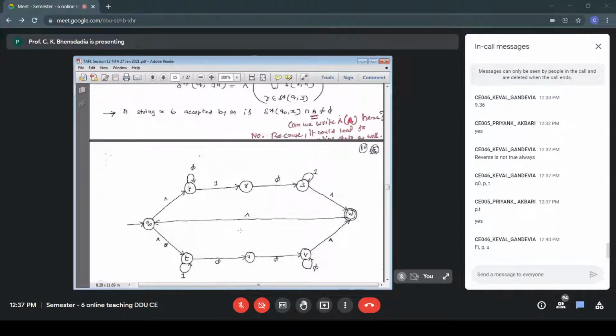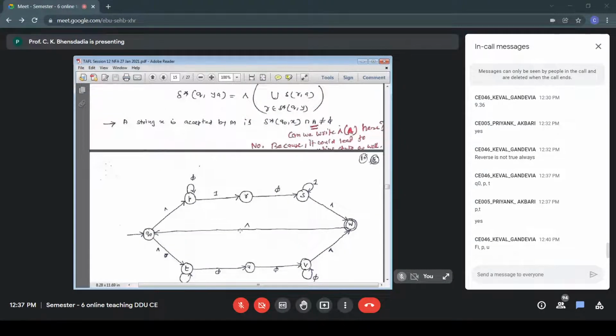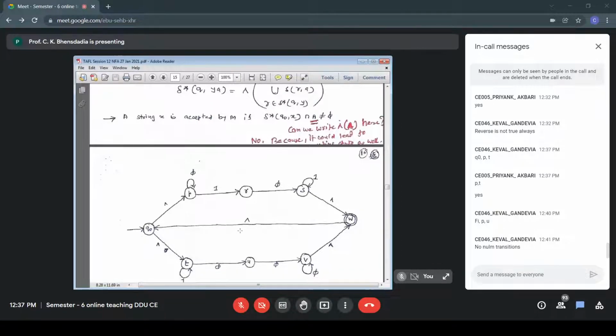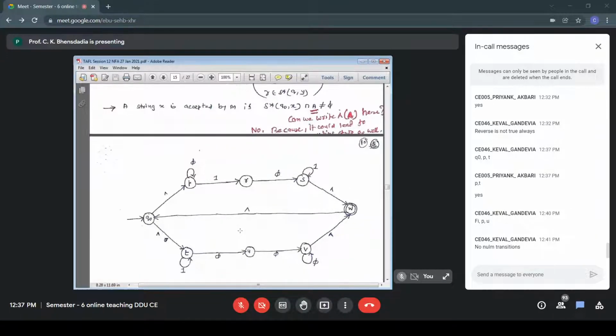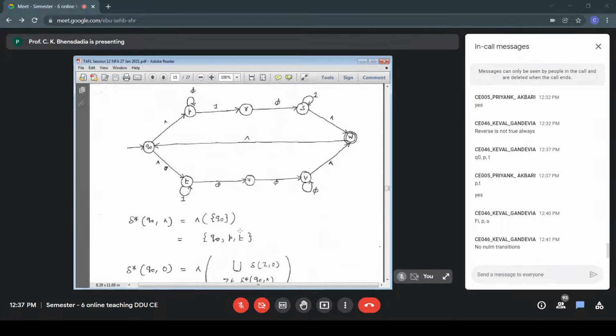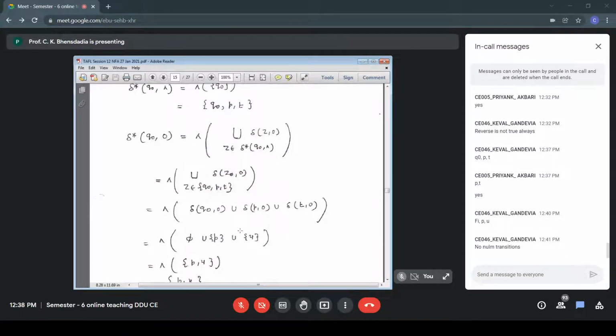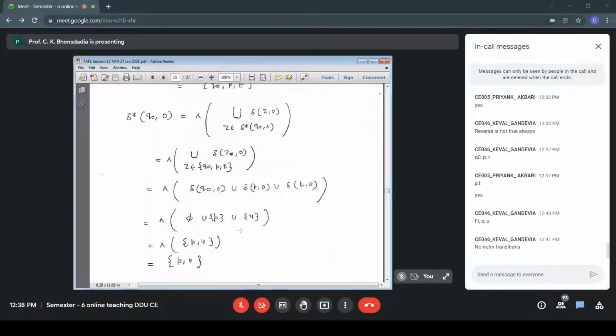Let's see. P and U. From P, no null transition. From U, no null transitions. So only answer remains PU. Answer is PU. So I have found out delta star Q00.